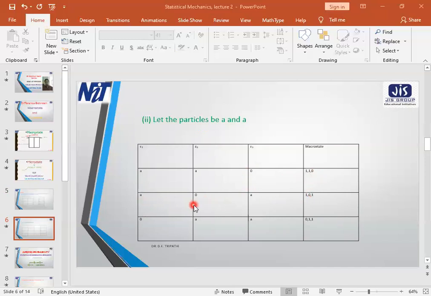This distribution will be 1, 0, 1. This will be 0, 1, 1. So these are the macrostates corresponding to these microstates. So I hope that all of you have understood the actual difference between macrostate and microstate.